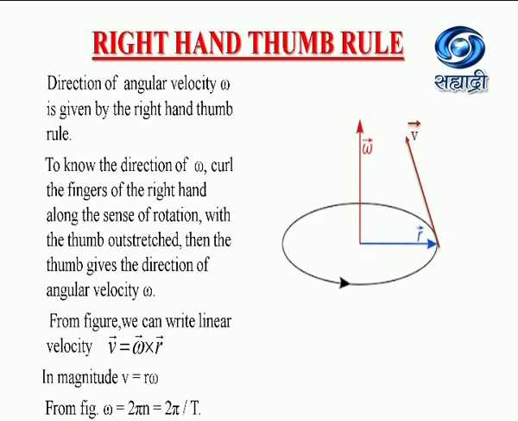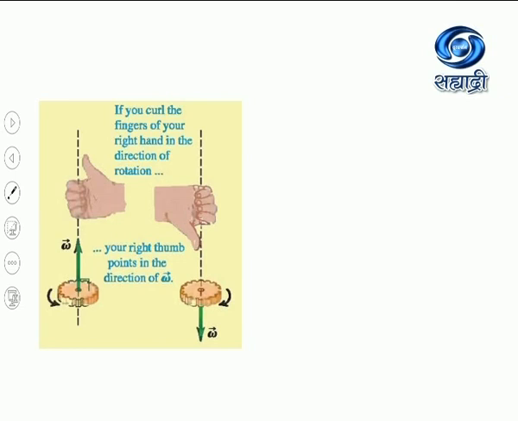Now again we will see how the direction of this angular velocity omega is changing. Here the fingers are curled in the anti-clockwise direction, meaning the sense of rotation is anti-clockwise, then this thumb will be pointing in the upward direction.